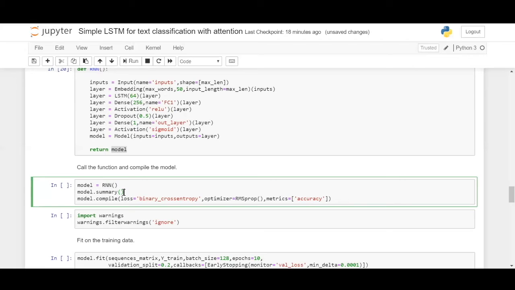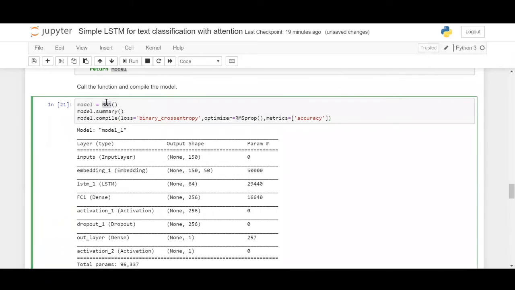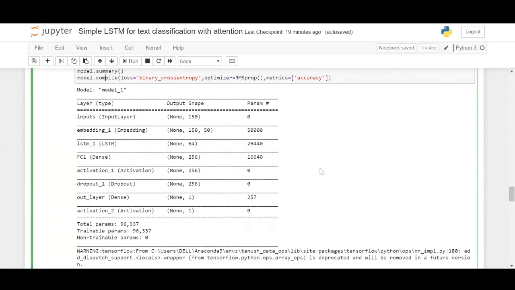the shape of the neural network and what all layers are within it. Following which, we will compile the model using a binary cross entropy loss function. This loss function is taken because it is a binary classification problem, and we go ahead with the metric of accuracy. So now that we have defined a model, generated the summary, and compiled the model, let's have a good look at it.